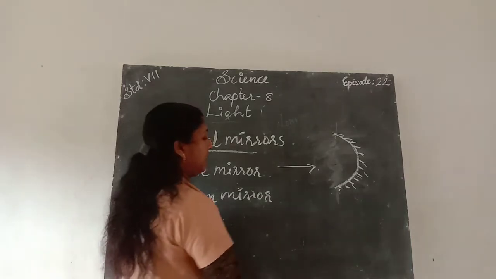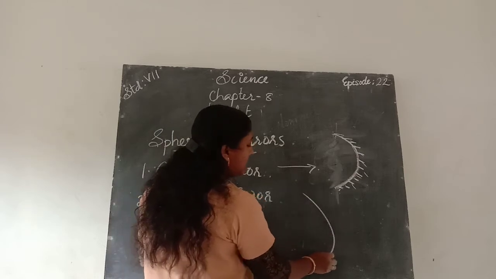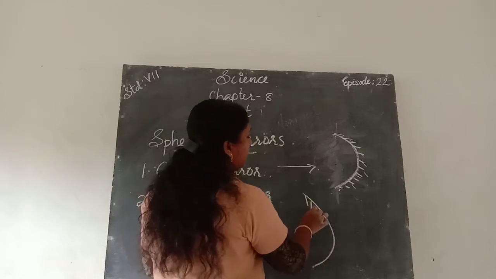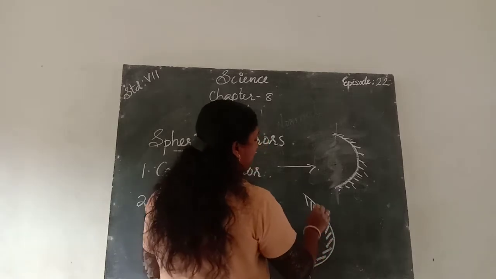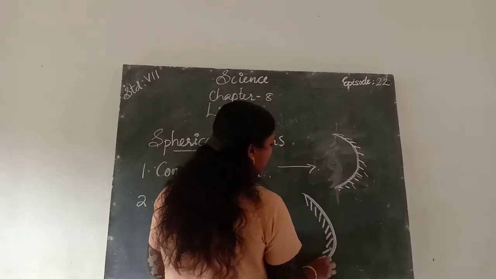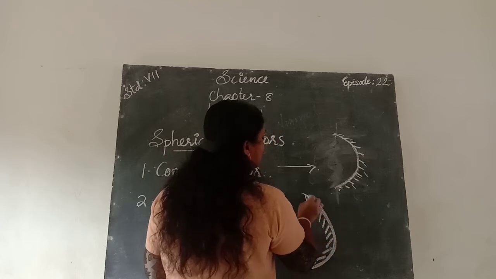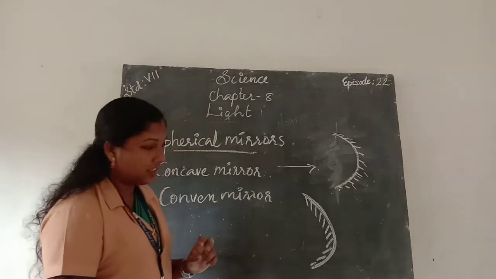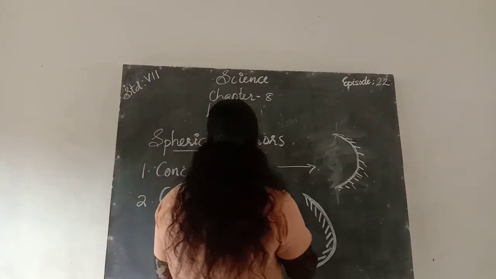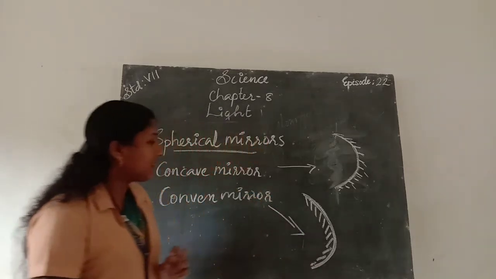In a convex mirror, the inner surface of the spherical mirror is painted, and the outer surface is the reflecting surface. So it is the convex mirror.